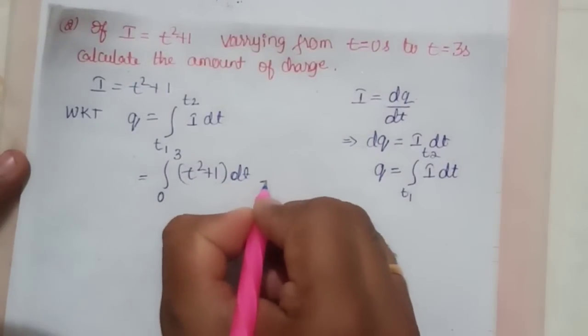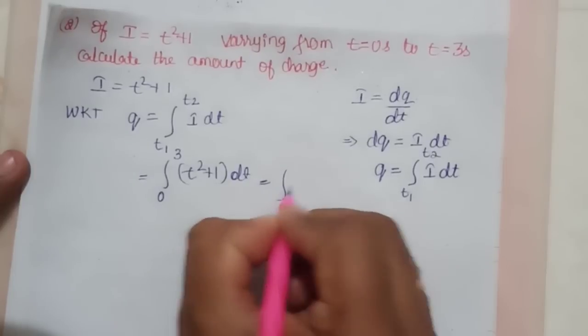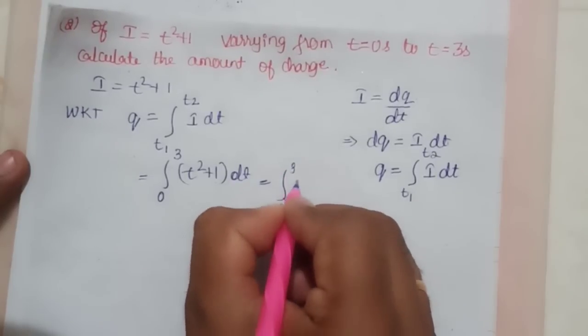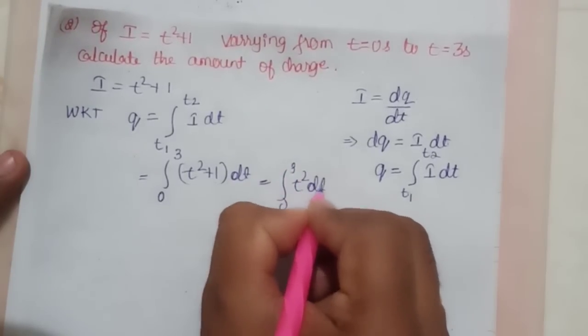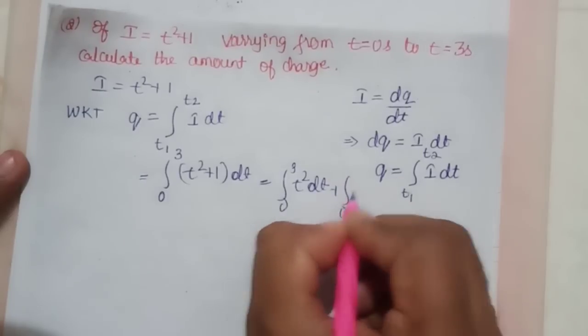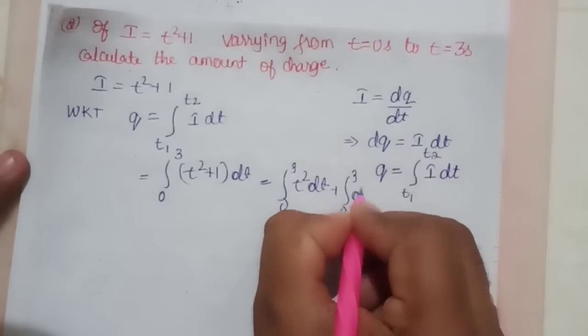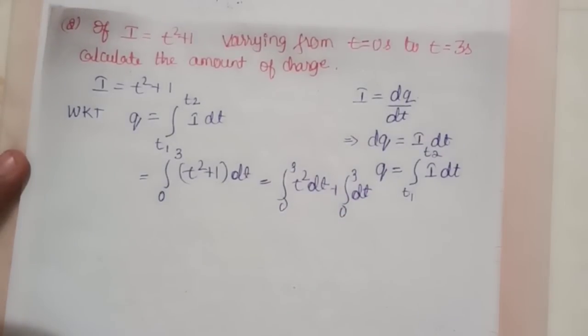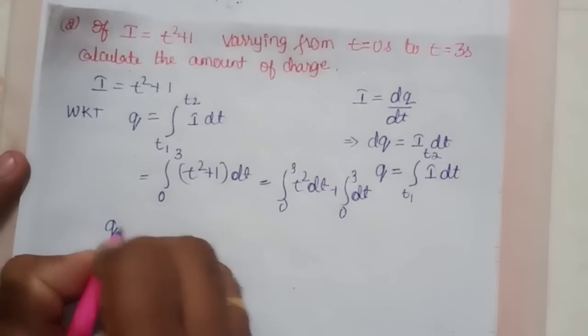We can solve this. From 0 to 3, it will be t square dt plus the integral from 0 to 3 of 1 dt. You know the integration method.